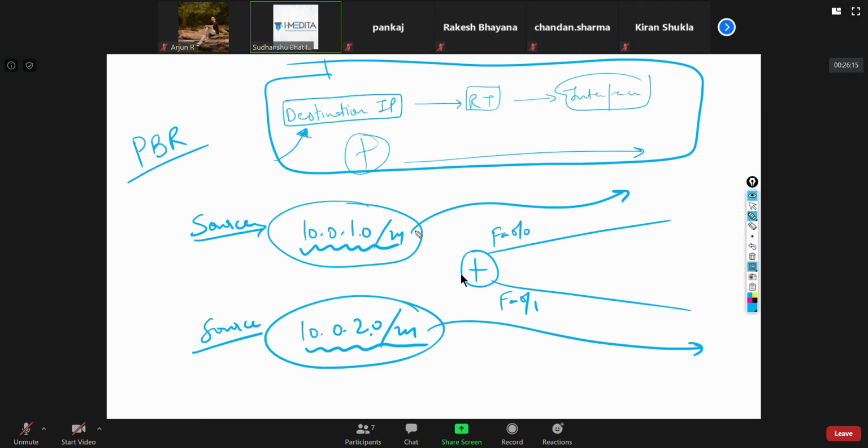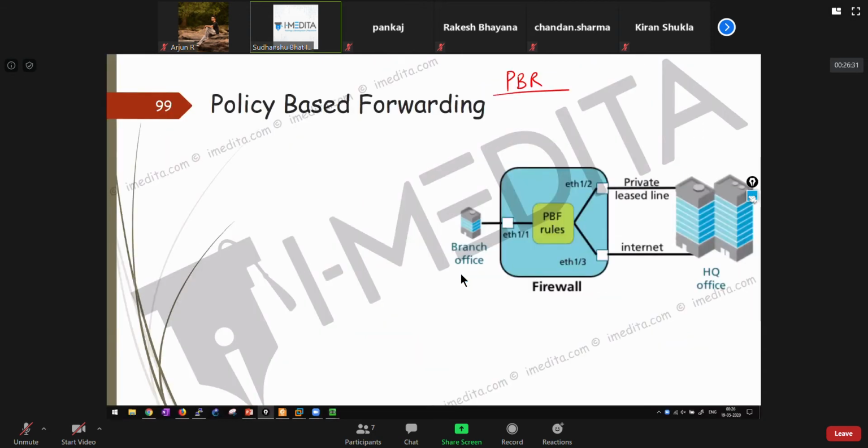It means you don't route just based on destination IP, you route the traffic based on something else, like sometimes the source, sometimes what kind of traffic it is.